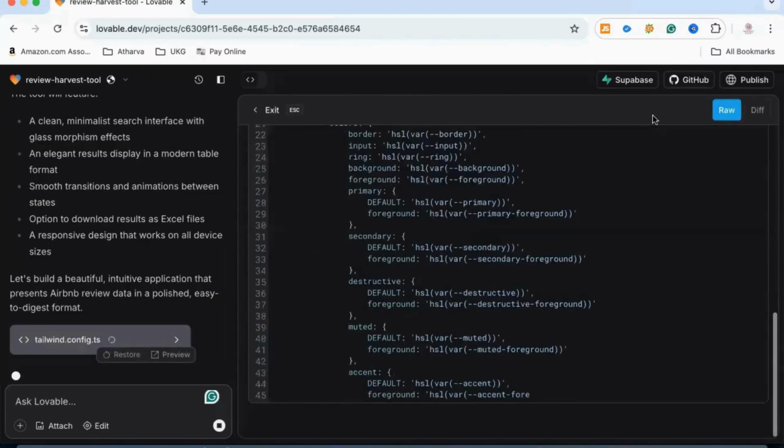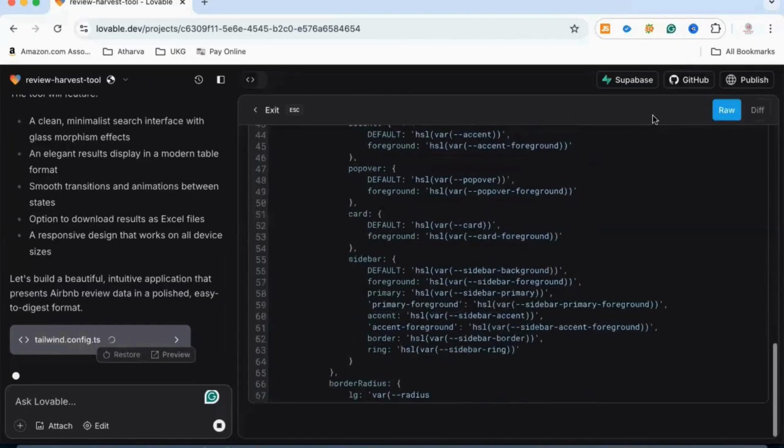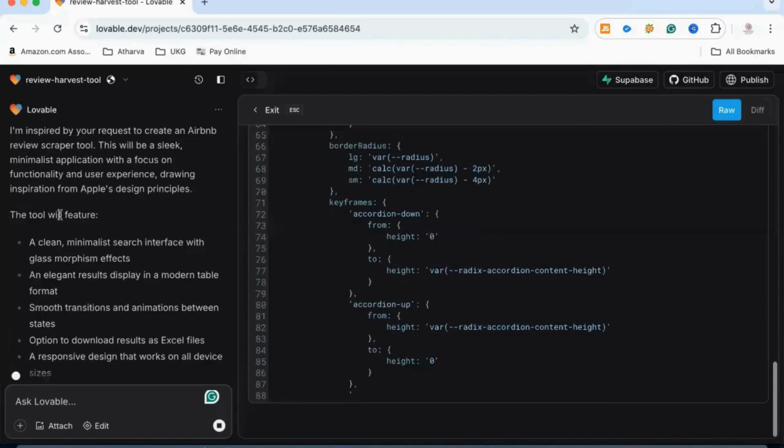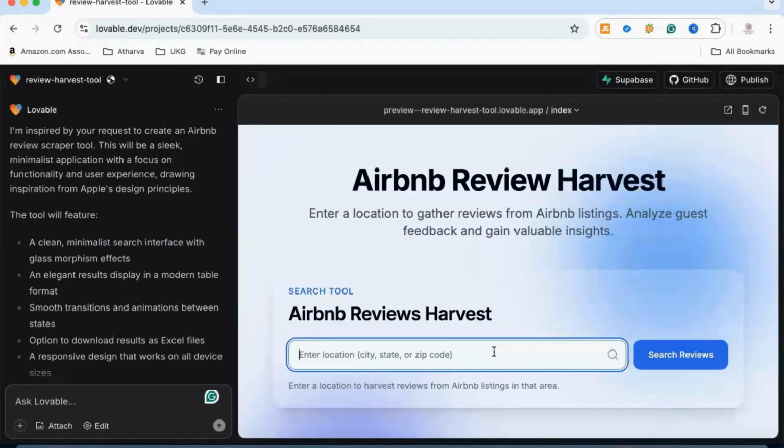As you can see, it is building the app, creating code on the right side. On the left side, it is giving us some more detailed prompt of what it is doing. It has created a tool. Now let's try it out.